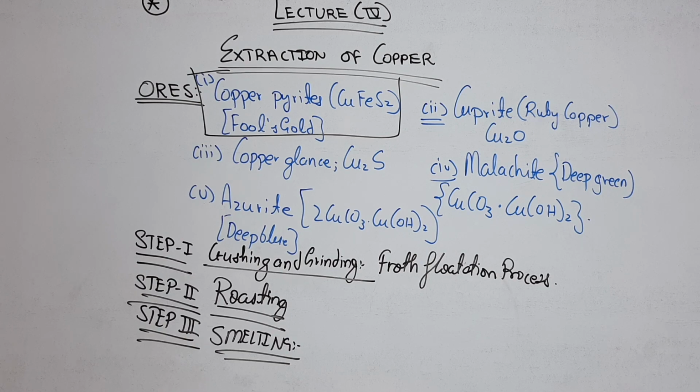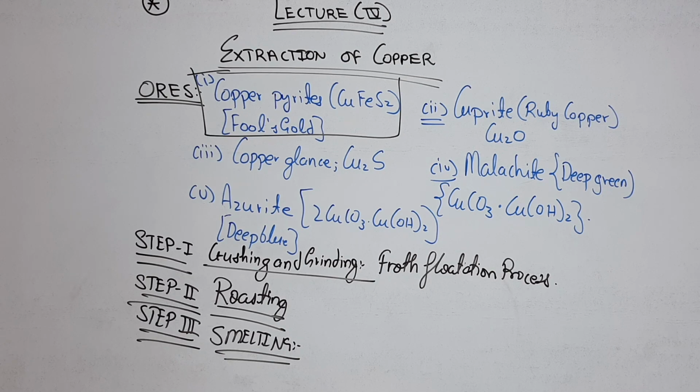So first of all, what we have to mention is the ores from which copper can be easily and conveniently extracted. And the chief ore of copper is the first one which I have written, copper pyrites, fool's gold, from which we are going to extract the copper in this lecture.